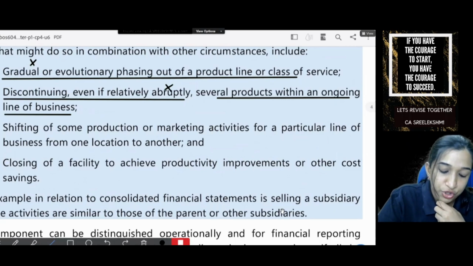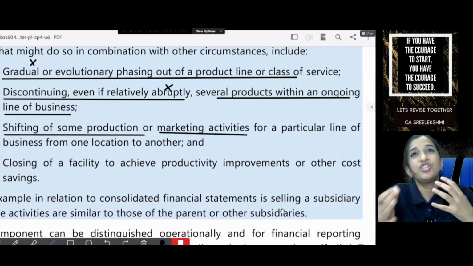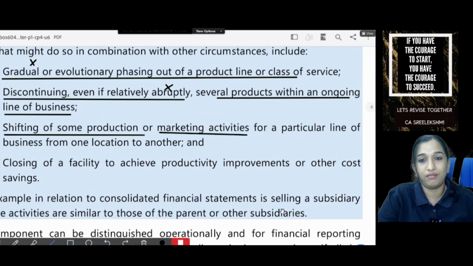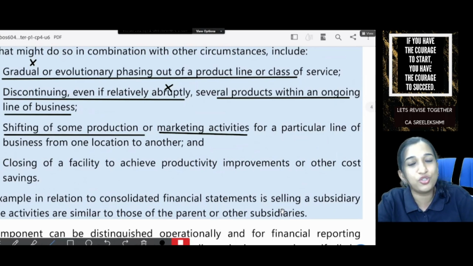Okay. Now shifting of some production or marketing activities. Say shifting the location. One location to another. Production and marketing. Shifting is not discontinuing operation. Because shifting means, are you closing one major geographical location? You are closing, but you are starting again. You are shifting, reopening. So there is no disposal of assets, or you are continuing that business.